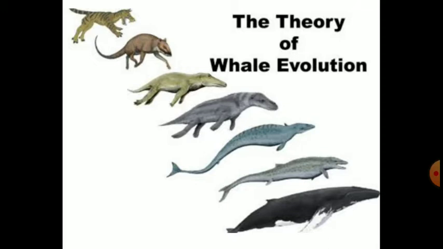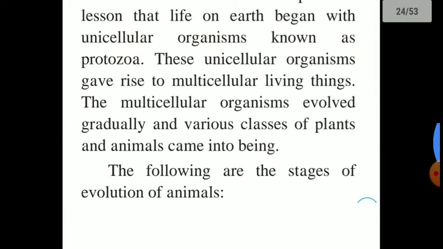If we go from downside, the land and water animals slowly converted their form into a second form, third form, and fourth form that looks like a crocodile, one of the amphibians, which can live in the water and on the land as well. In the same way, later from that crocodile comes a mouse-like structure, and later a tiger or zebra-like structure. So these are the evolution theory of the whale. So I could read this.